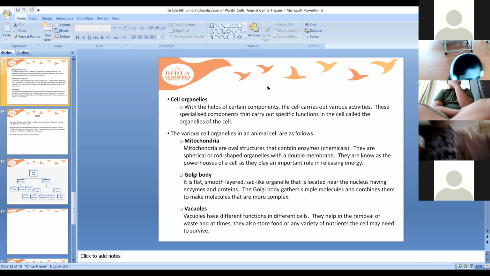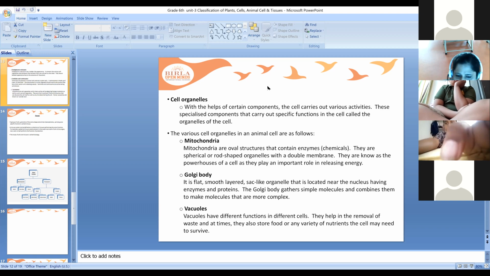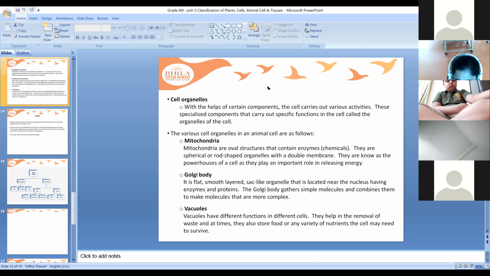So I have just explained about the mitochondria. Mitochondria is called the powerhouse of the cell. These are spherical, oval or rod-shaped organelles with a double membrane. They have inner foldings inside them, which are called cristae. These mitochondria generate energy. They break down glucose molecules and produce energy. This energy currency produced inside the mitochondria is called ATP, adenosine triphosphate. This energy is utilized by the cell. Now coming to Golgi body.